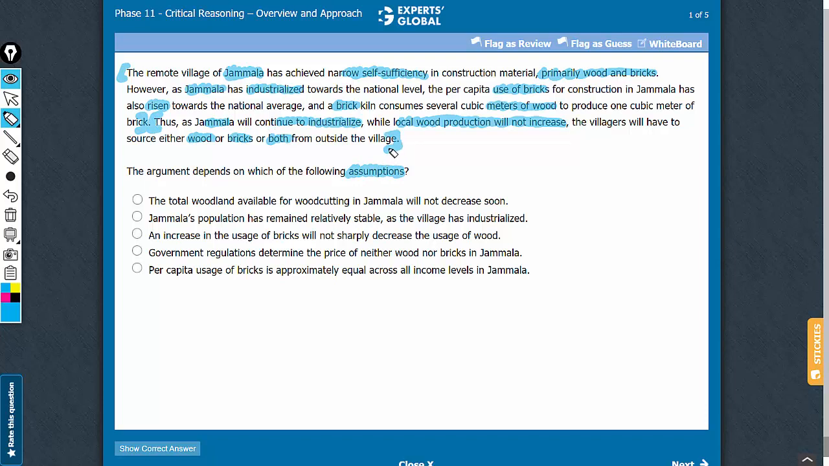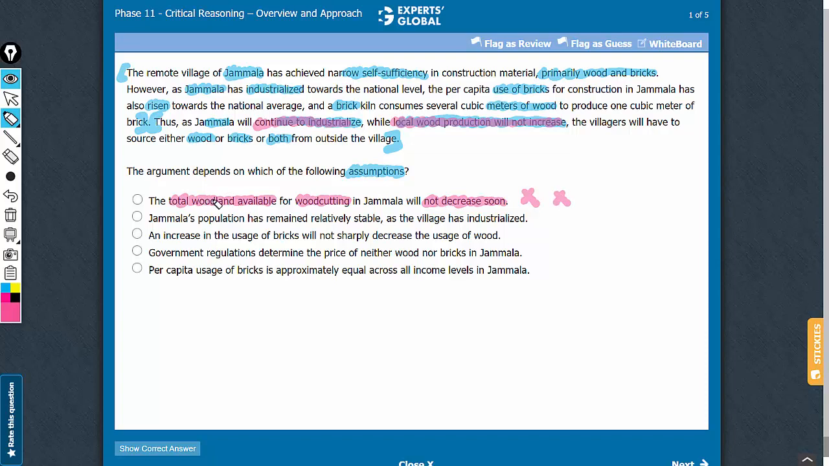An assumption is something that strengthens the conclusion and something that must be true for the argument to hold ground. That the total wood land available will not decrease is just an operational fact. It has been mentioned that the local wood production will not increase and the village will continue to industrialize. So the availability of wood land available for wood cutting is just additional detail that has no bearing on the conclusion of the argument. Besides, it is something that does not have to be true for the argument to hold ground, so this cannot be called a valid assumption.